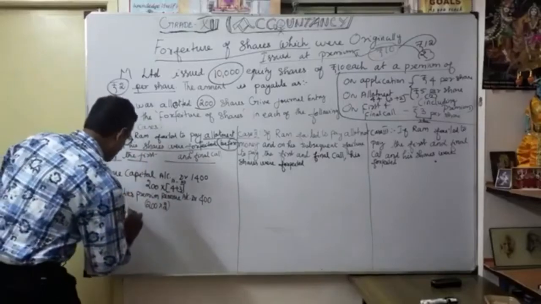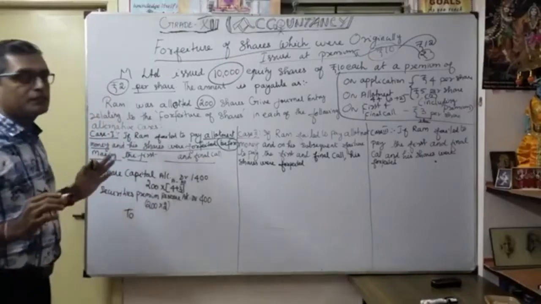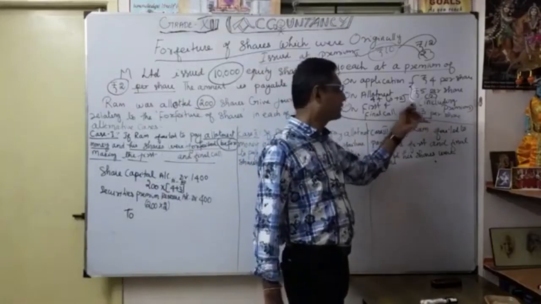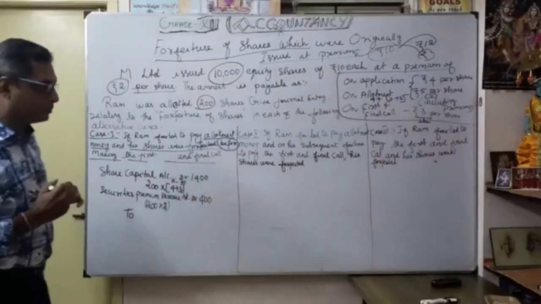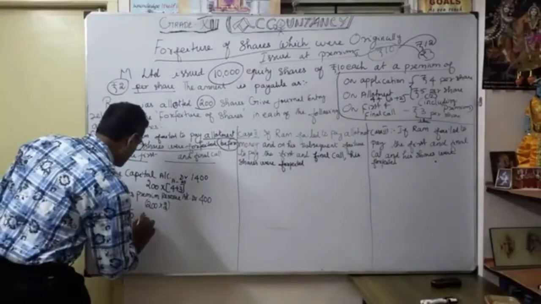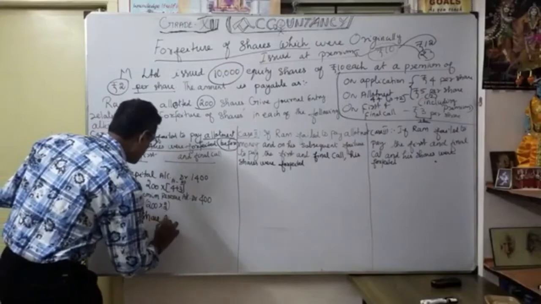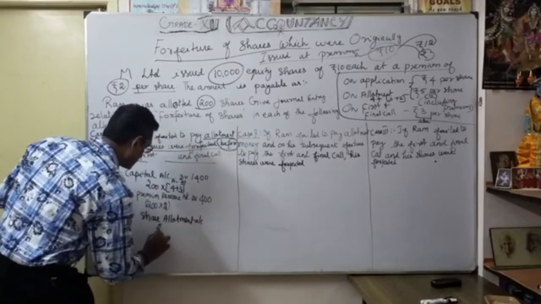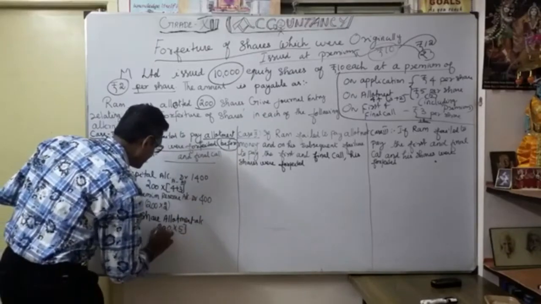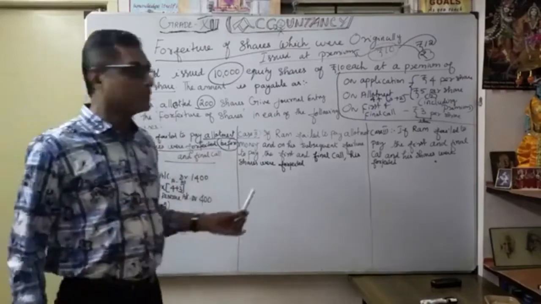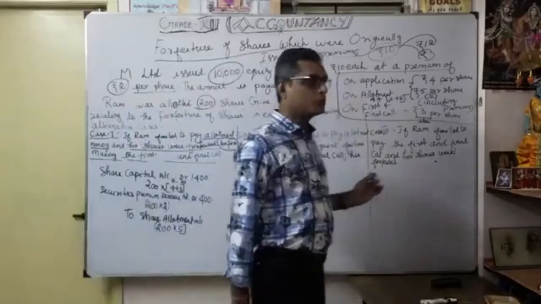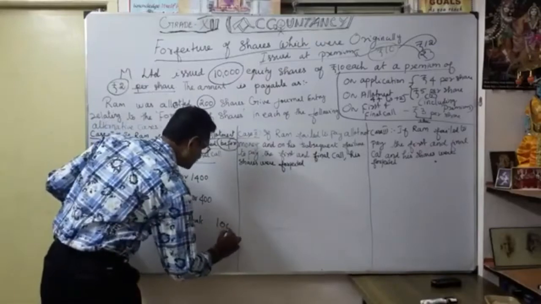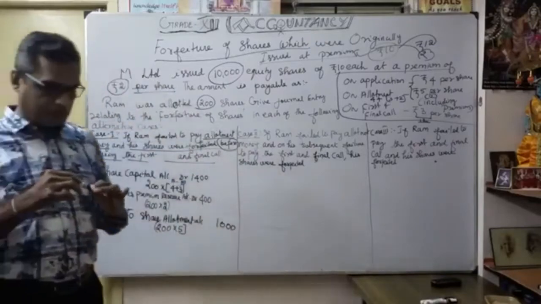Now we are going to do the credit part. What is the default? Naturally this is 5 rupees, correct? If they are supposed to pay 5 rupees, 3 plus 2, 5 rupees, here you want to show as share allotment account how much? 200 into 5 rupees. Right? The premium, 3 plus 2, 5 rupees, you want to show. So how much will it come? It comes to 1000.